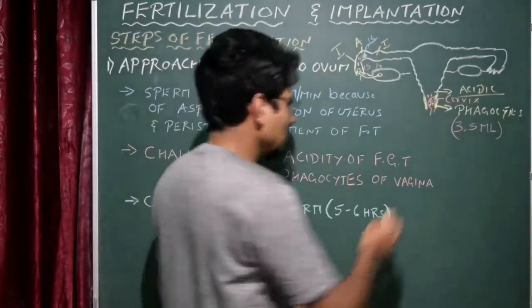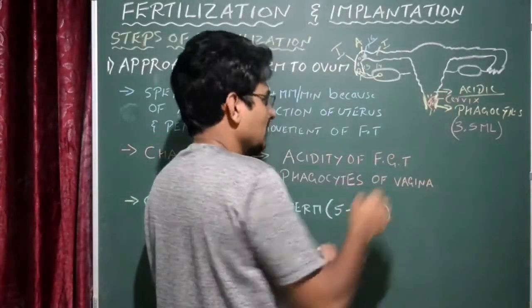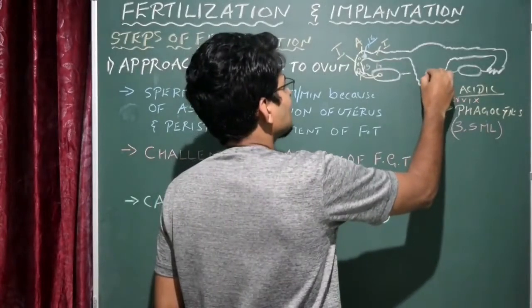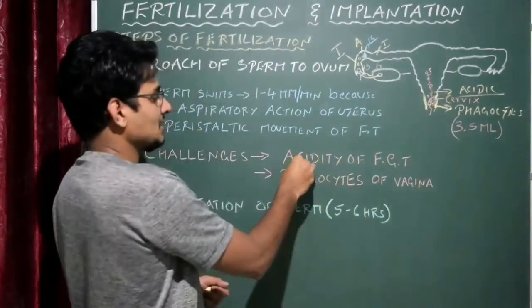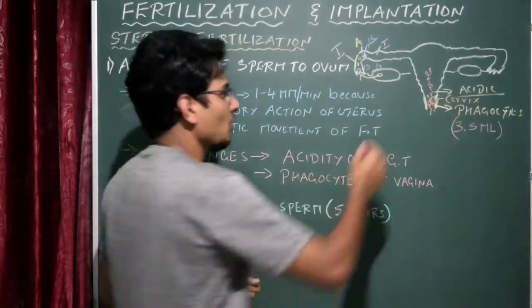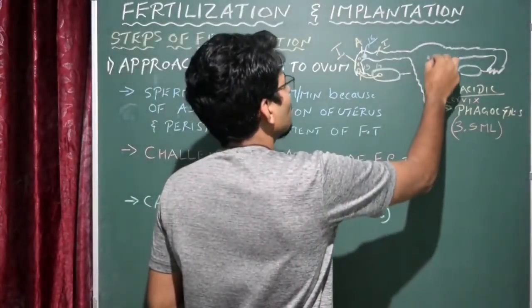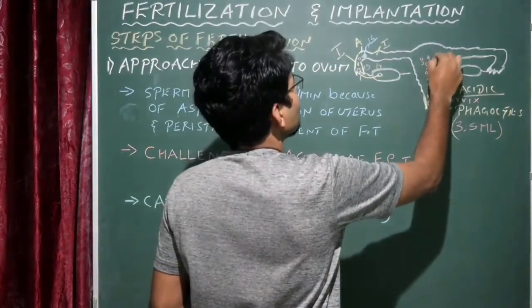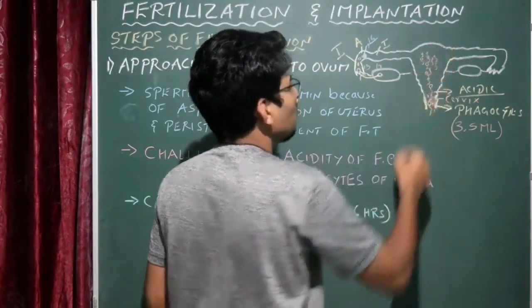Ultimately, let us imagine now the sperms are traveling inside. Some sperms escaped from these two things, acidity and phagocytosis of the vagina. So ultimately now, let us say 100 millions of sperms reach the tip of the uterus.